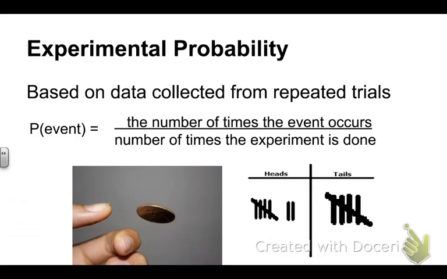So the biggest difference, the theoretical probability is what should happen, and experimental probability is what actually happens after doing your experiment, after doing your trials. So we're going to take a look at this stuff tomorrow and do some experiments of our own. Okay? See you then.